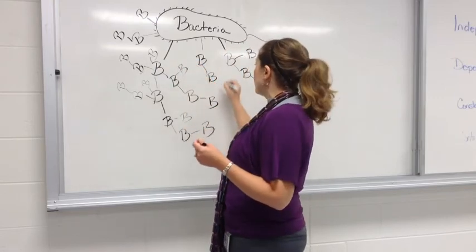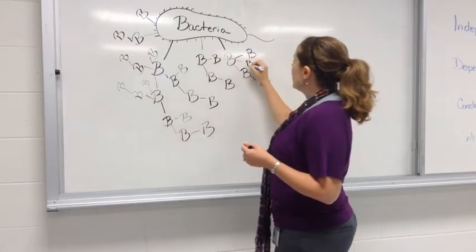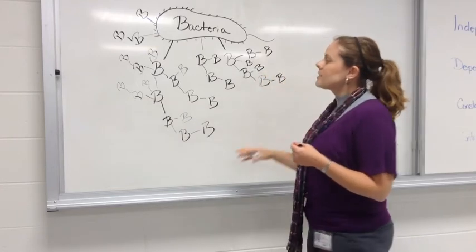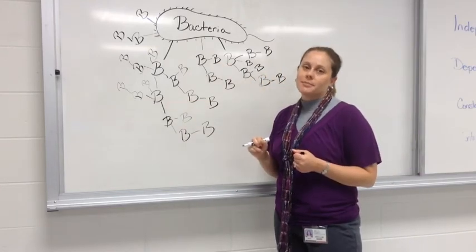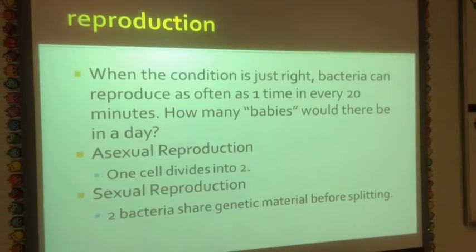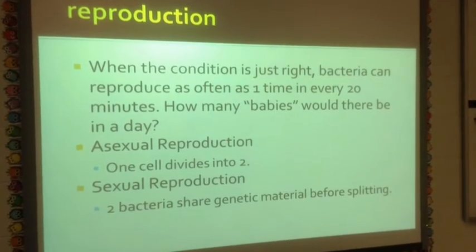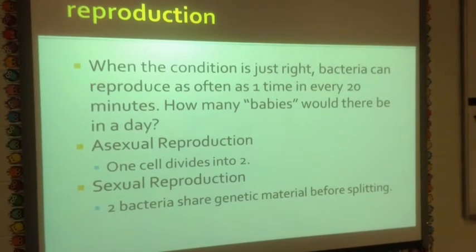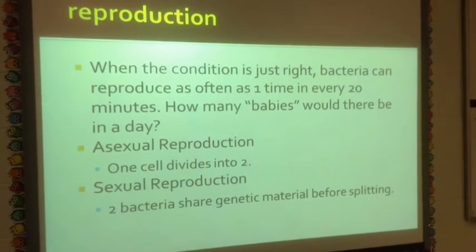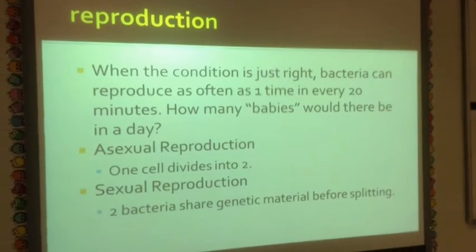Woo! We're really going. Do you see how big this family is getting? In less than 2 hours, we already have several bacteria cells. Asexual reproduction is when one cell divides into two. So you have one whole cell and it just splits apart. Sexual reproduction is when you have two different bacteria that then share their genetic material before splitting.